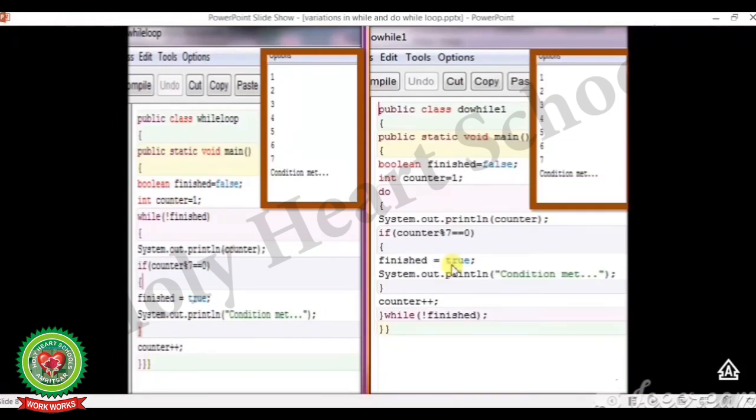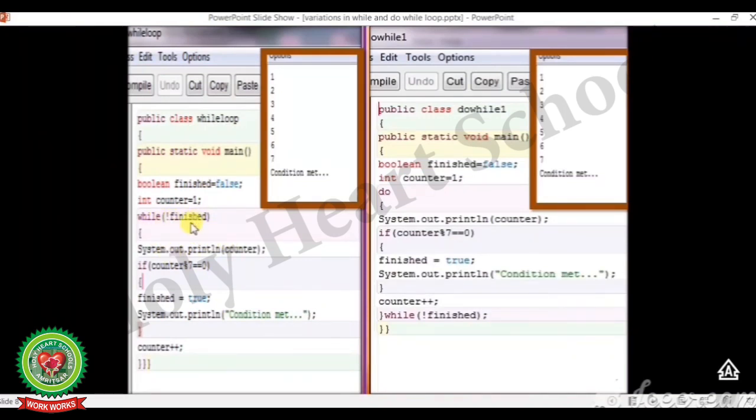Counter is a control variable that will be incremented every time. The condition is while not finished. Not means this is the logical not operator, and its value is false at the starting. So when the value of finish is changed into true, opposite to the value at the starting, then we will finish the program.